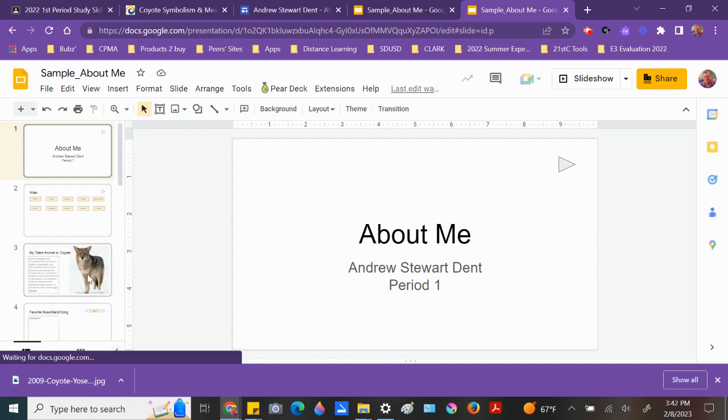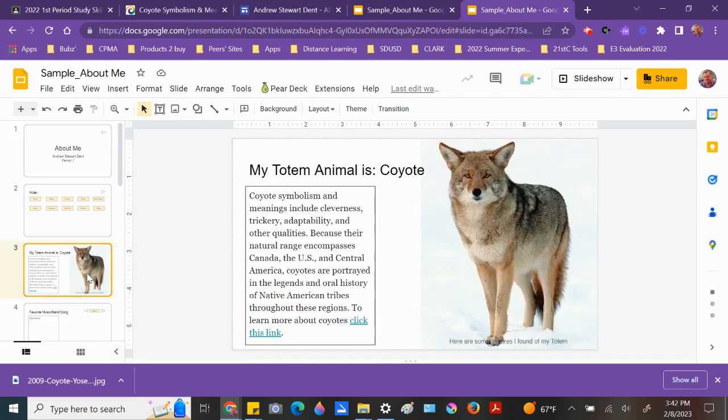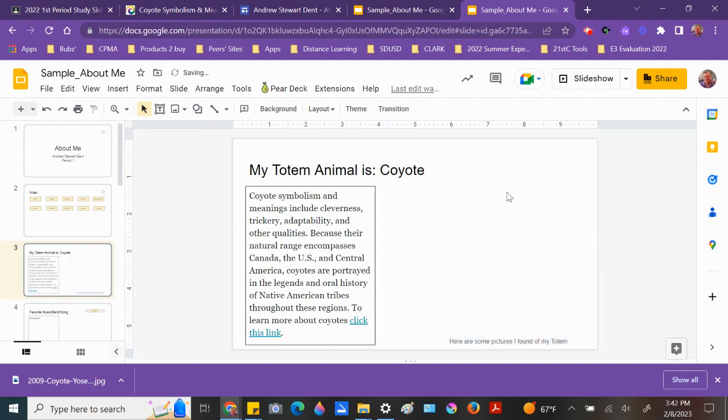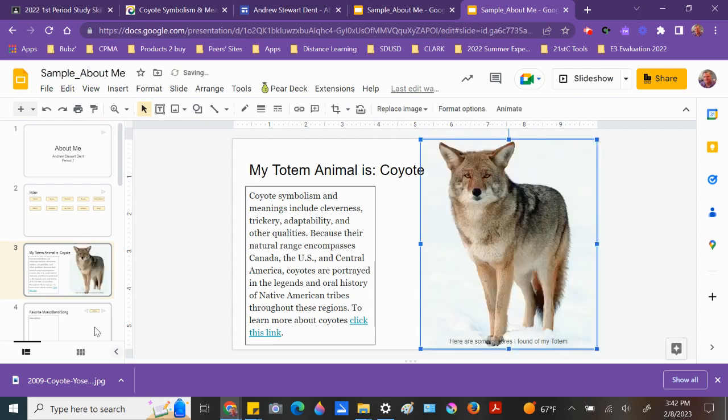Click on that slide on the left-hand side. And I want to see if the picture's there, so I'm going to click on it. Do Control X. And the controls are not there, so I can do Control Z to undo that. Go to another slide.